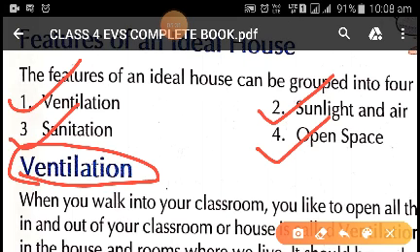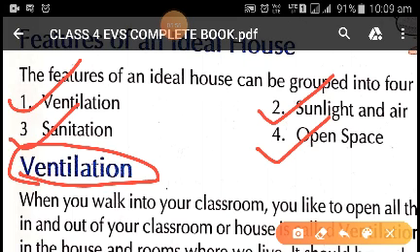So this polluted air, or the air which gets dirtied by the smoke from the kitchen, should be cleaned or exchanged regularly. So we need to have enough number of windows and doors to maintain exchange of the air in or out of the house.